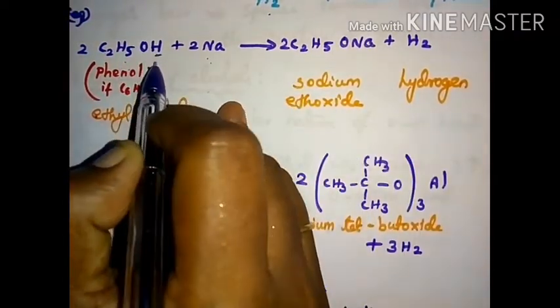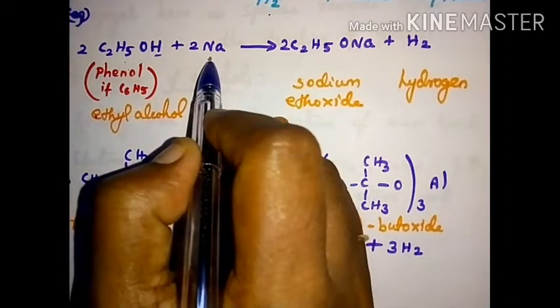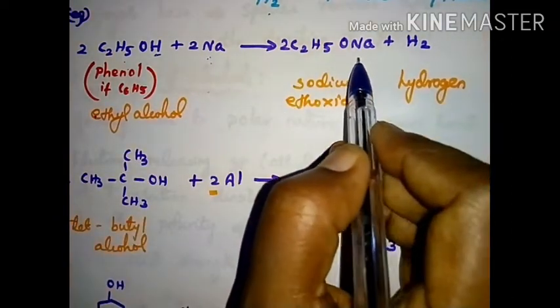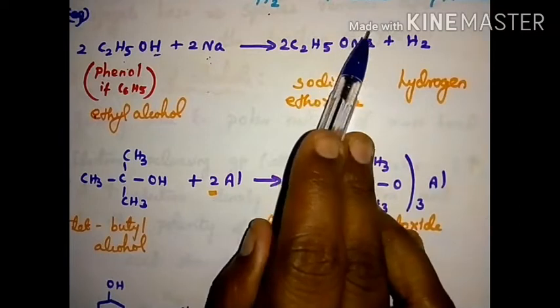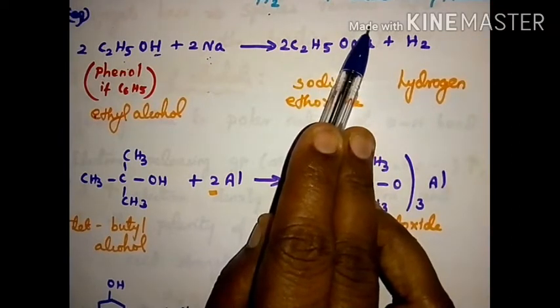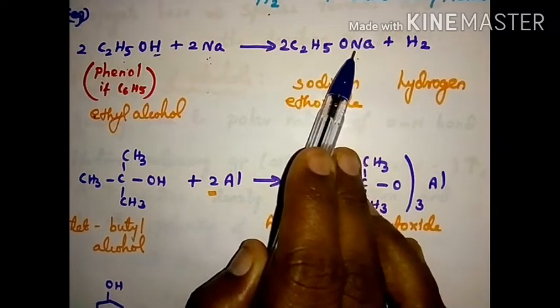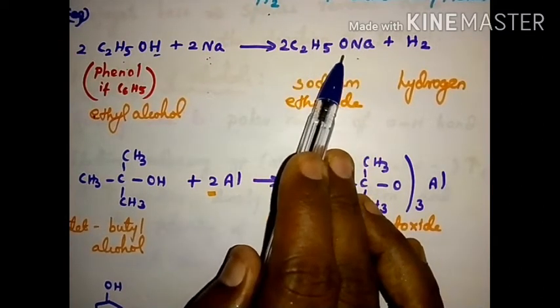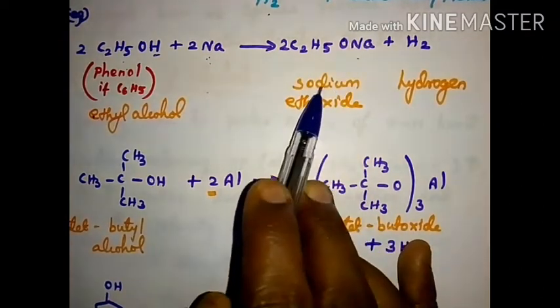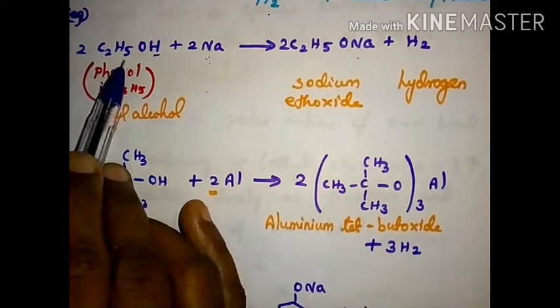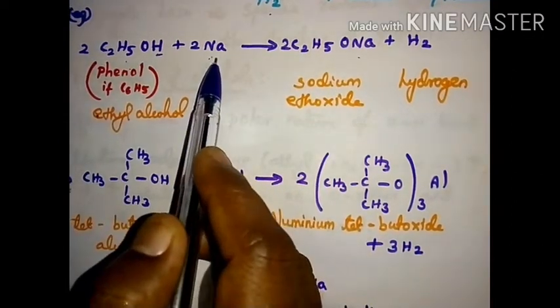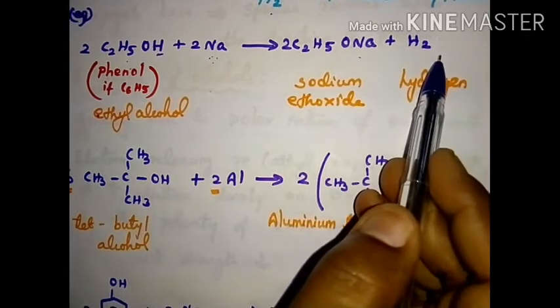This hydrogen is replaced and in that place which one come and attack? Na. If we remove hydrogen, it is called ethoxide. Instead of hydrogen we have Na. Sodium ethoxide. That means alcohol reacts with any sodium, any metals to liberate hydrogen.